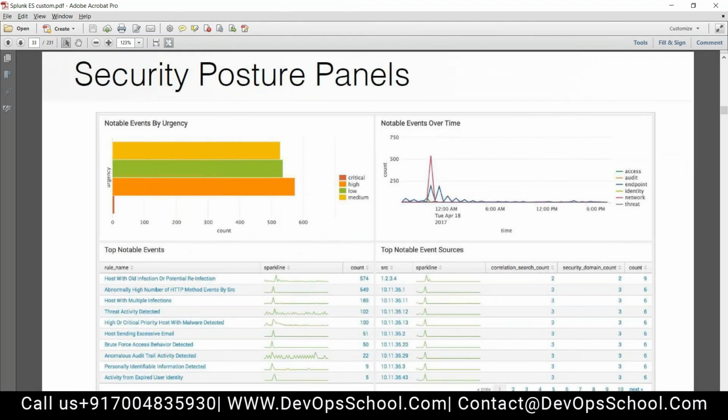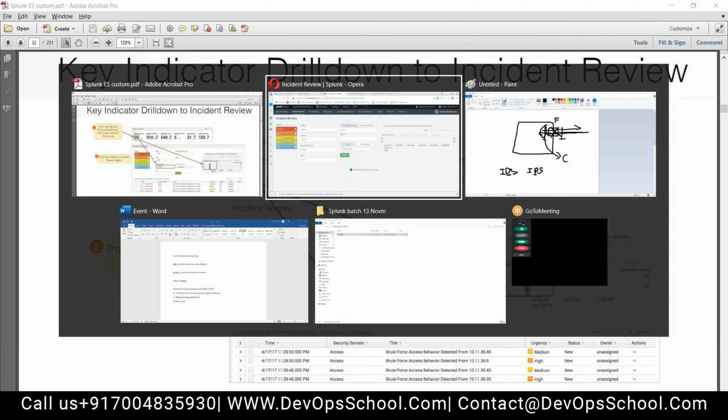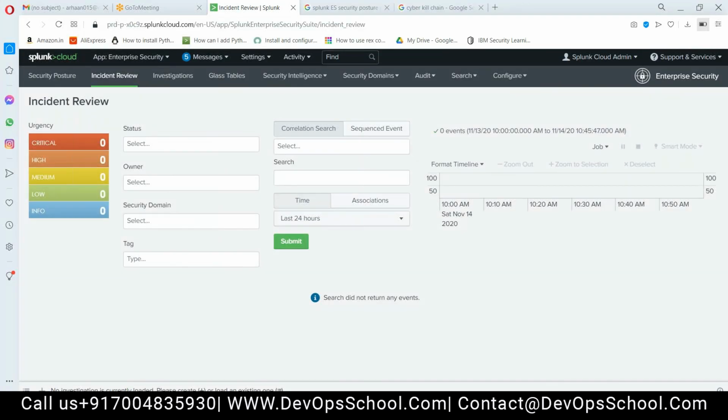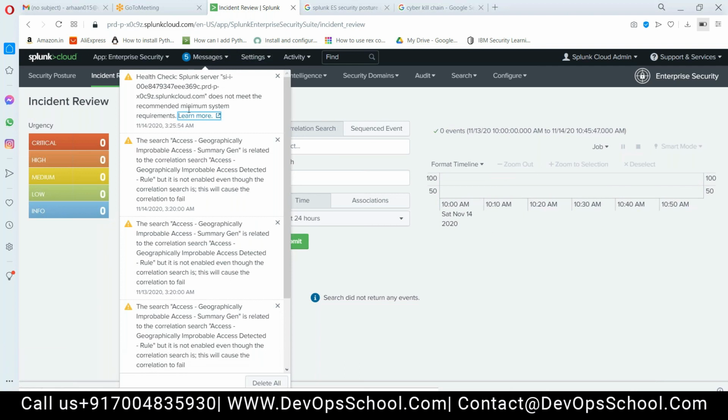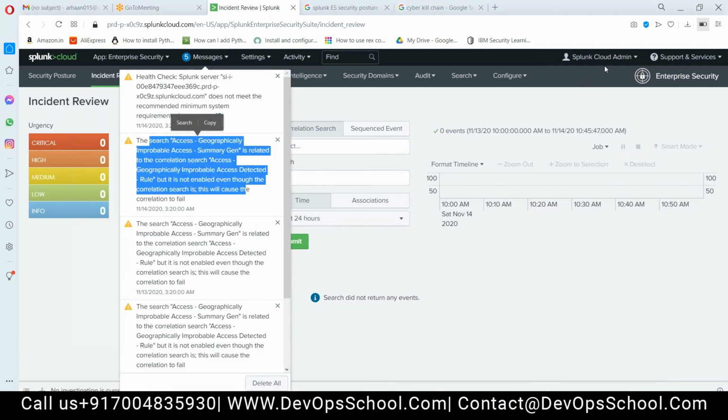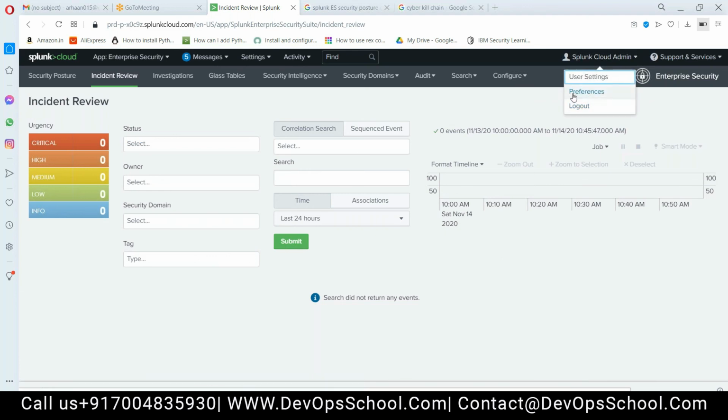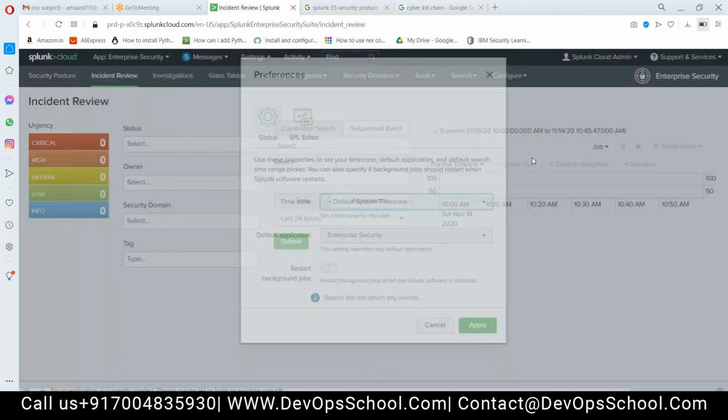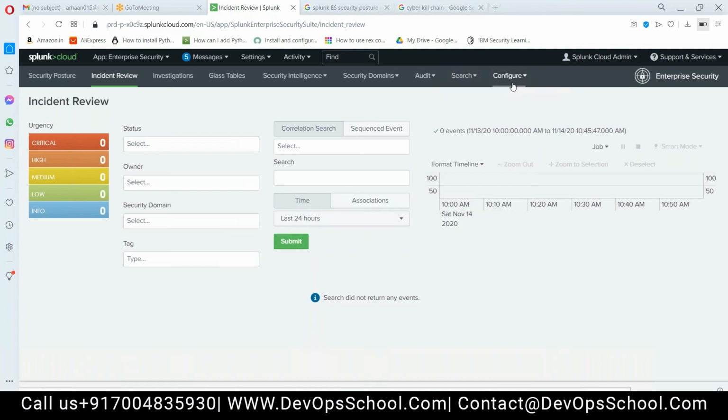So guys, for this I need access to Splunk. This Splunk is not working properly. What to do here? Actually, I have to troubleshoot it. I don't know why it is not getting the data.